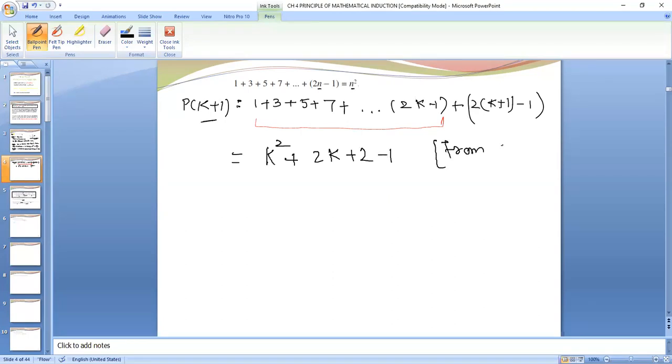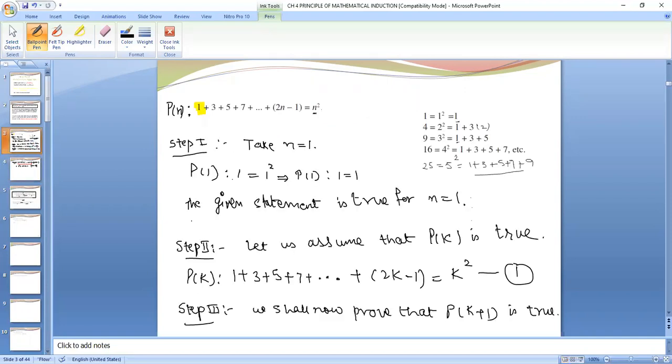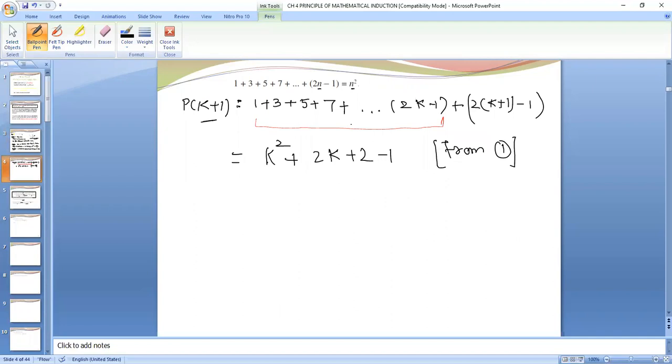I have taken this k square from step 2, where we have assumed that the result is true for n is equal to k. So I am not writing the right hand side directly, but I will prove it. First I have written k plus 1 terms, then I have introduced the result of k terms, which is equal to k square. So now solve it.